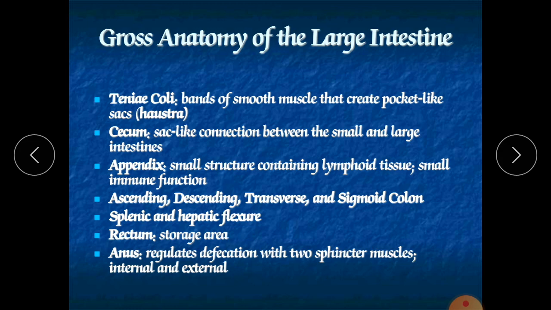Now the rectum is a storage area where it can store almost 100 gram to 500 gram of feces at one time, and it releases in one defecation. The anus regulates defecation with two sphincter muscles, internal and external. Externally the voluntary skeletal muscle is attached, which can control the will of defecation voluntarily.